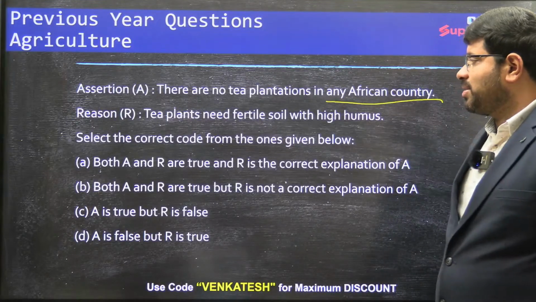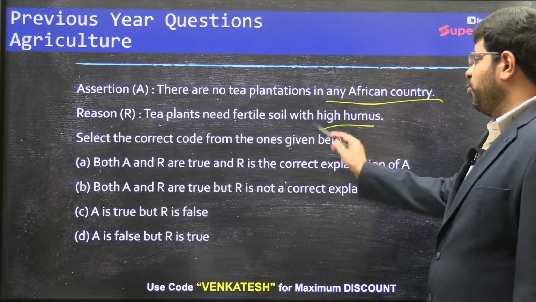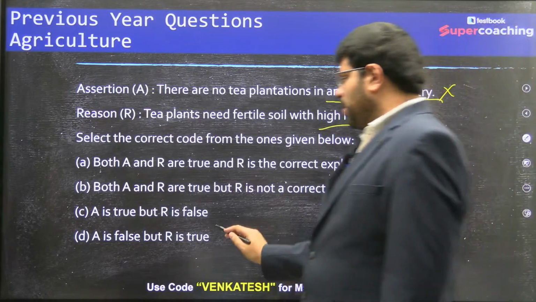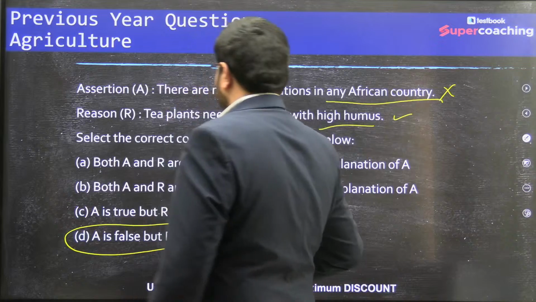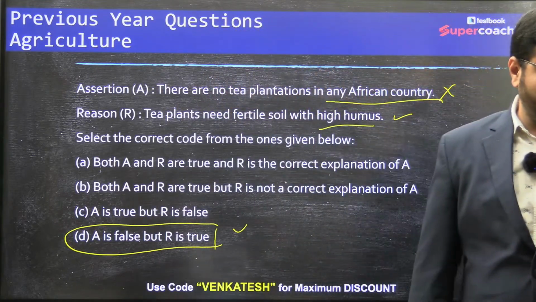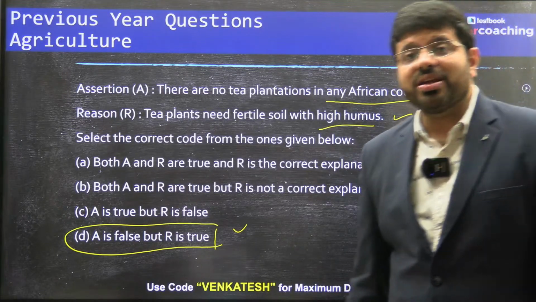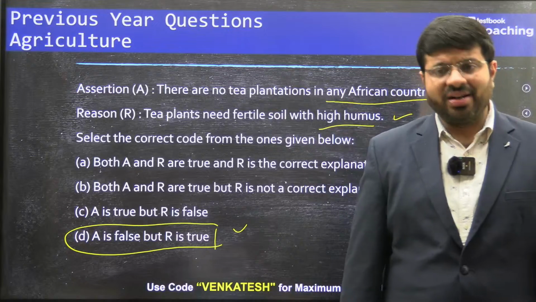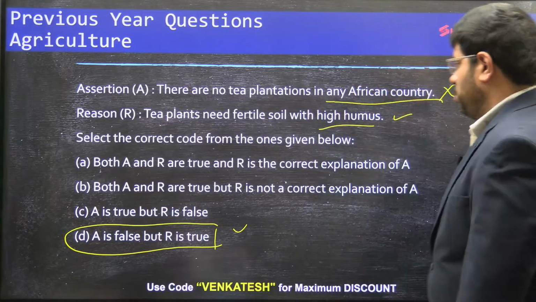Tea plants need fertile soil with high humus, that is right. So A is wrong. So automatically this is right. Having no plantations in the entire continent, that's a very, very big statement to make. You do find tea is cultivated in some places like Kenya and others.